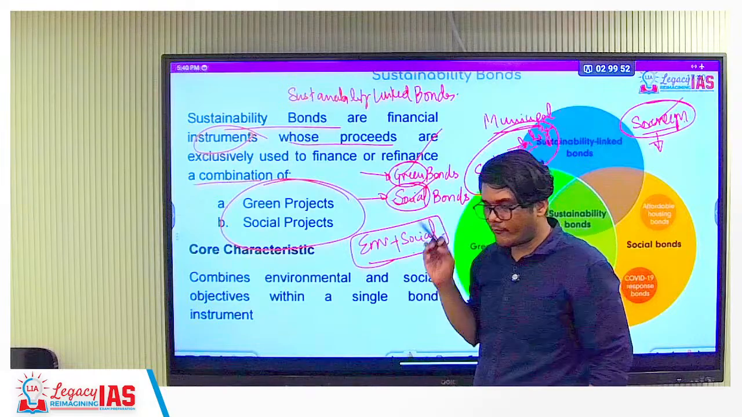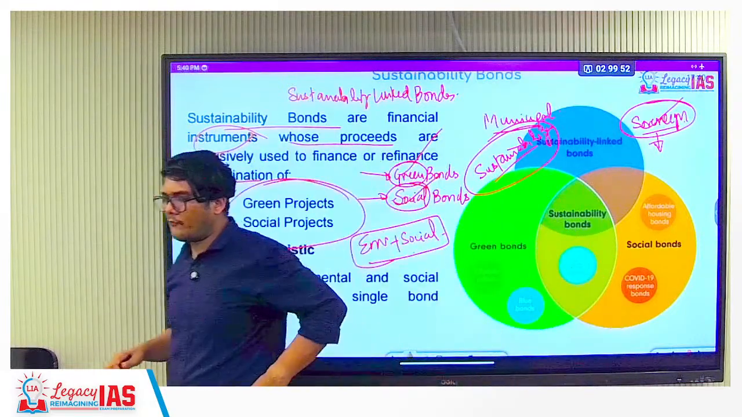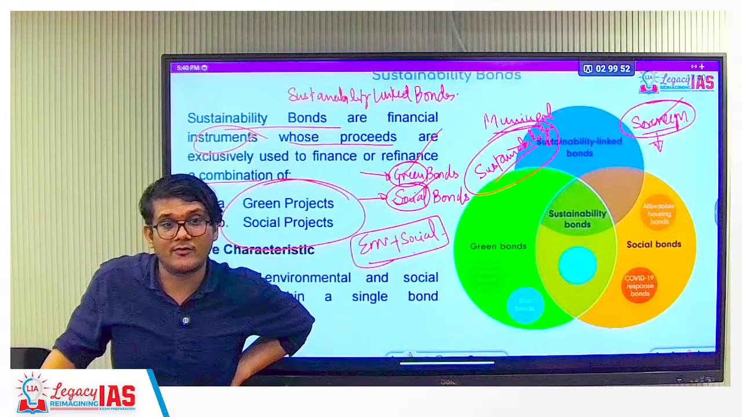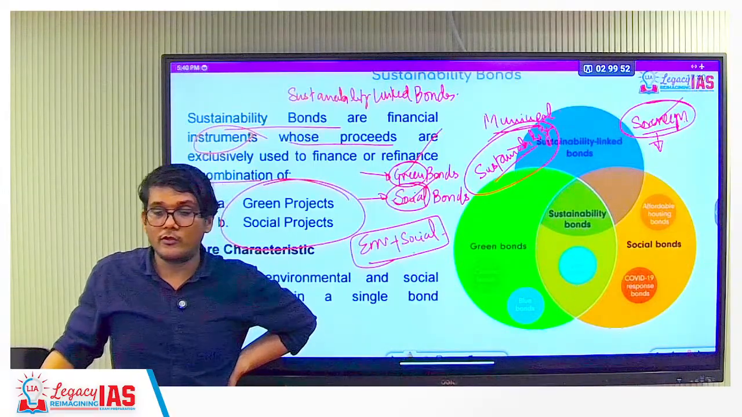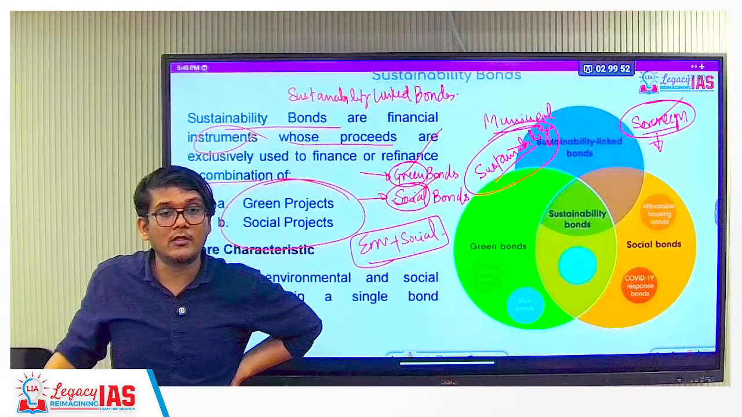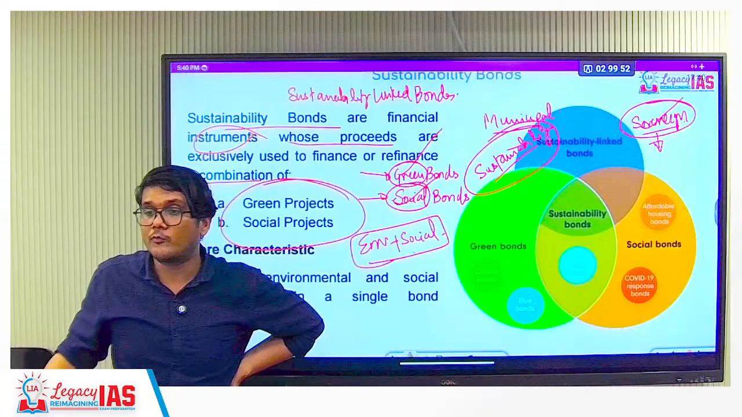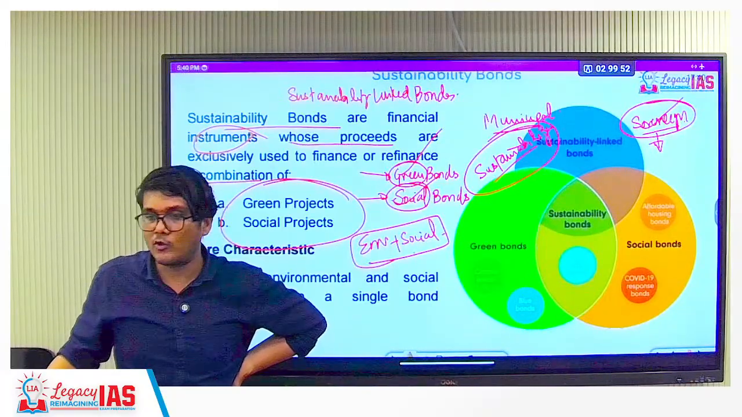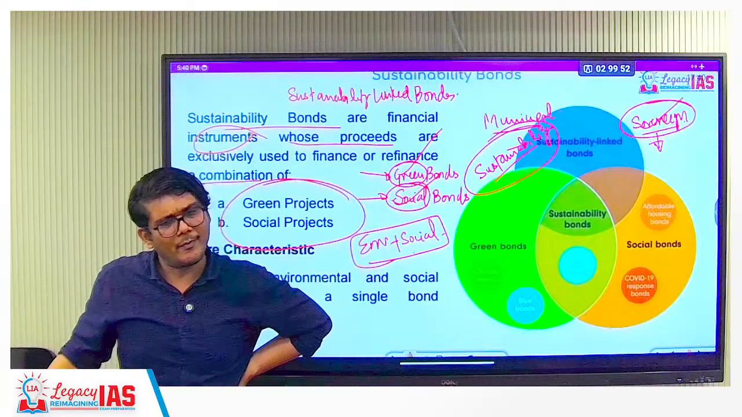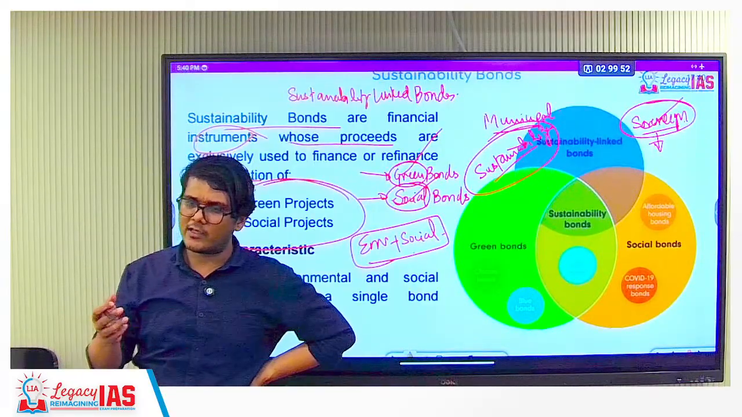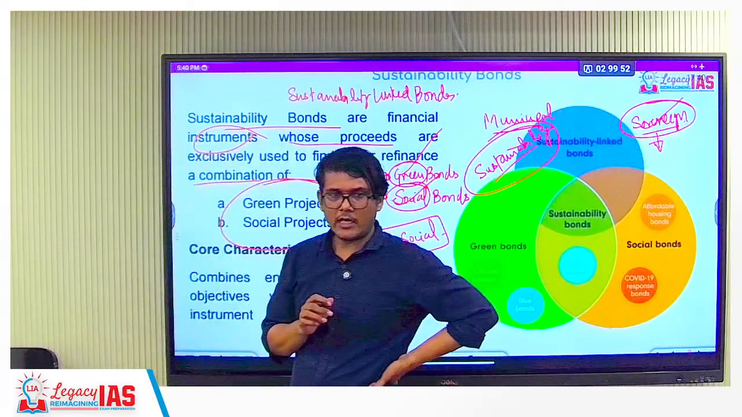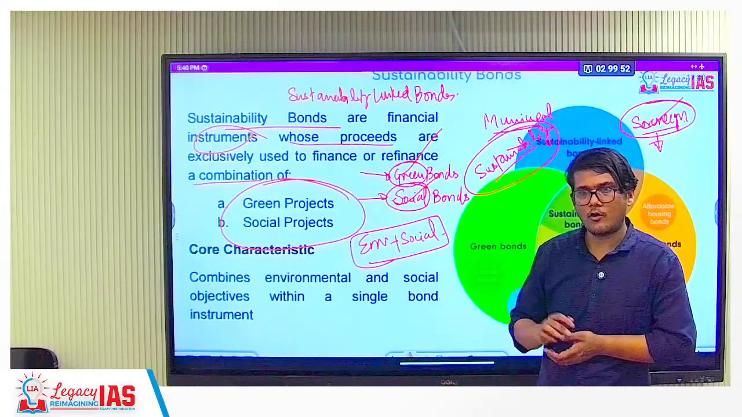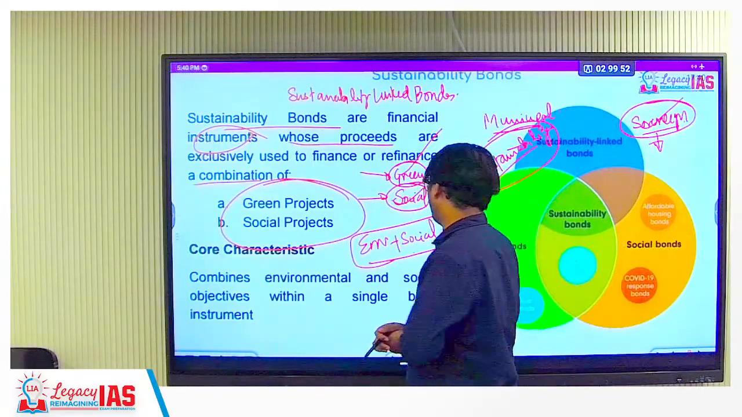Sustainability linked bonds, what will this be? The amount of return you will get will be linked to the amount of impact it creates on sustainability. So it's a bond which wants to lower carbon emissions by a certain percentage, and how much it was able to lower, your prices and all those things would be linked to it. But it is also, at the end of the day, a type of sustainability bond only. It will implement projects in the sustainability sector, environment and social both, a combination of both.